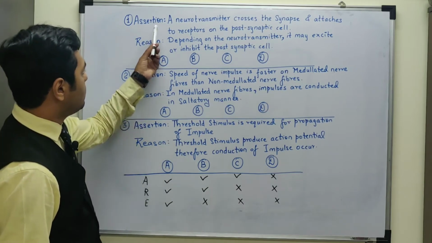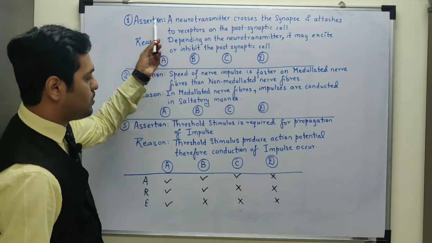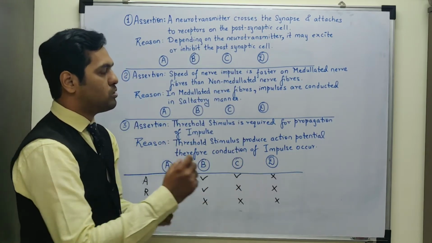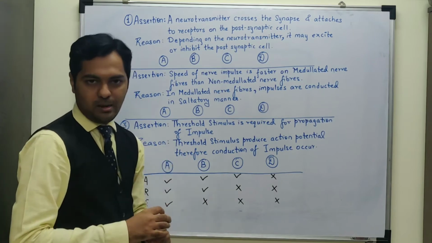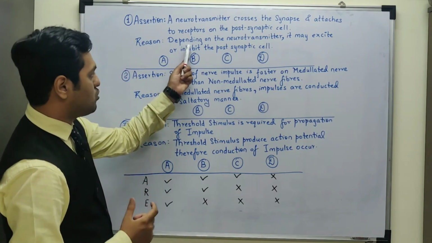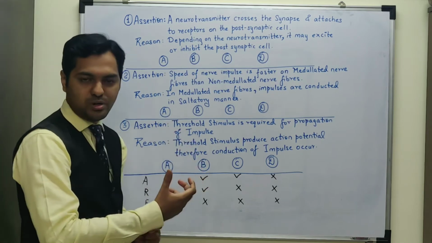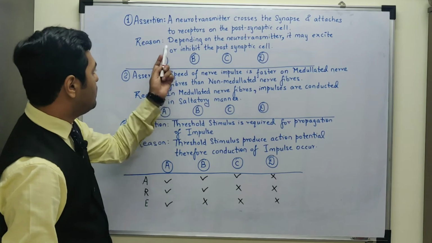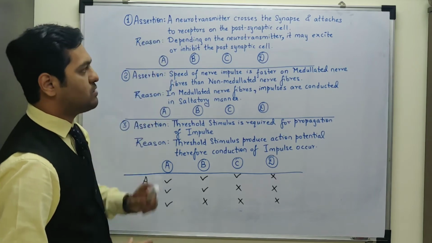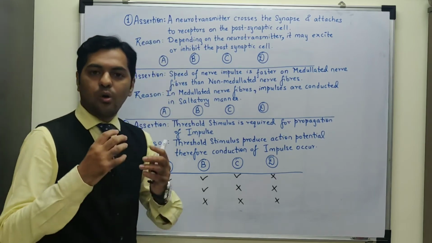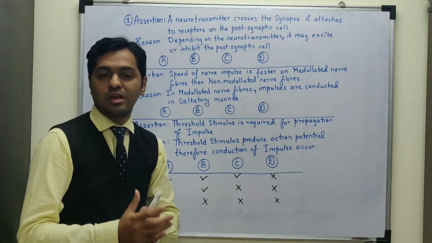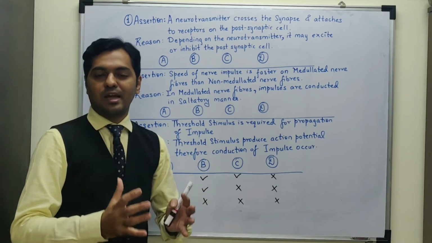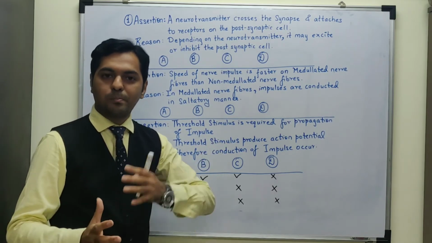Now in this MCQ, the assertion statement is specifically correct, that the neurotransmitter crosses the synapse and it attaches to the receptors on the postsynaptic cell. And the reason statement is also correct, that depending on the type of neurotransmitter, it can either excite or inhibit the specific receptors. But reason is not the correct explanation of the assertion. The correct explanation is, why does a neurotransmitter cross the synapse? The reason for that is, it is a chemical synapse wherein there is a synaptic cleft present between the presynaptic